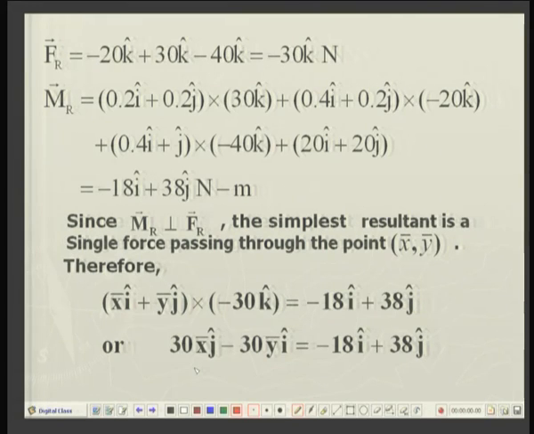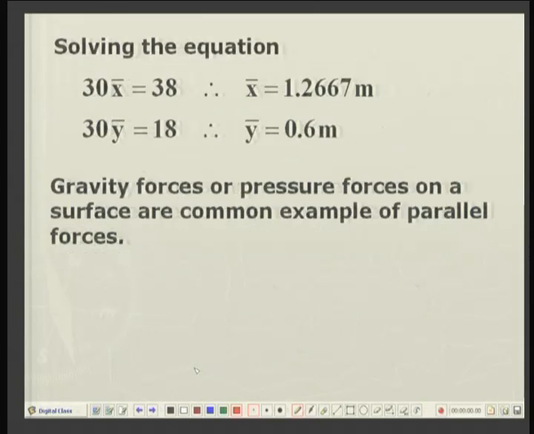This vector equation is equivalent to two scalar ones, and solving these two equations we get x bar equal to 1.2667 meters, y bar equal to 0.6 meters, and hence we have replaced the given force system with a simpler one, which consists of a single force parallel to the z axis, but now passing through this new point x bar, y bar.